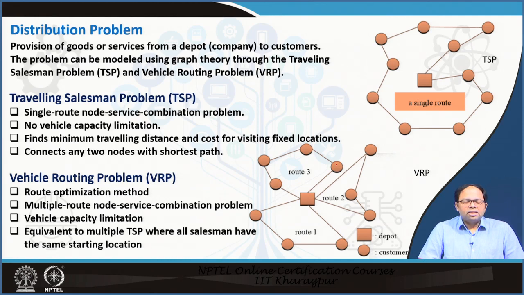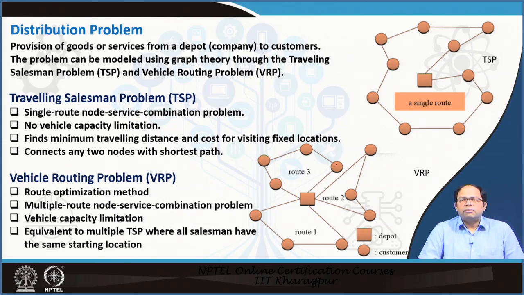Now a traveling salesman problem is basically a single route node service combination problem. That means a particular vehicle starts from a depot, serves the different nodes, and then again comes back to that particular depot, or it could also end up in another depot, provided the supply and the delivery points are different.